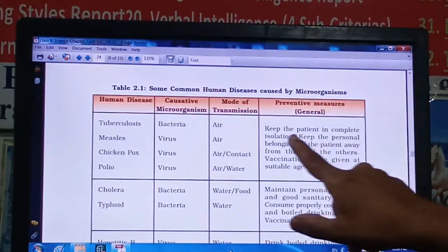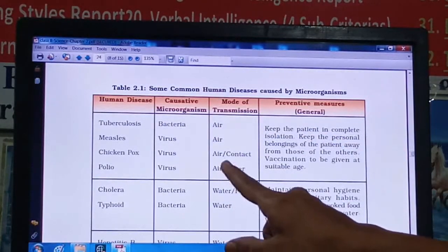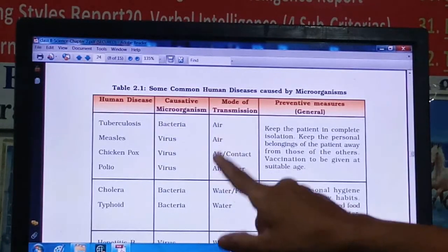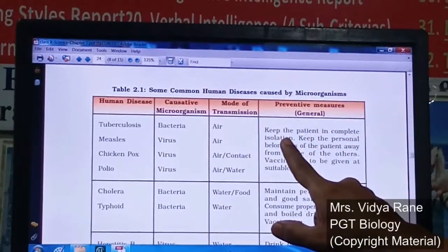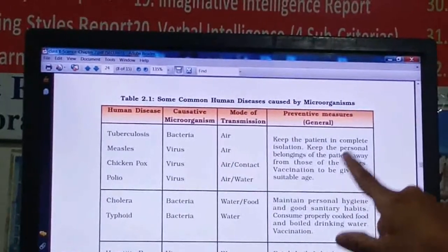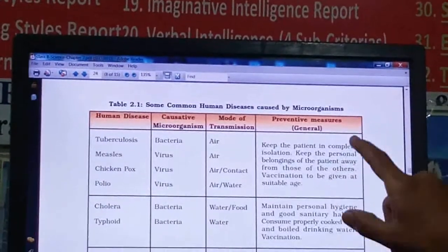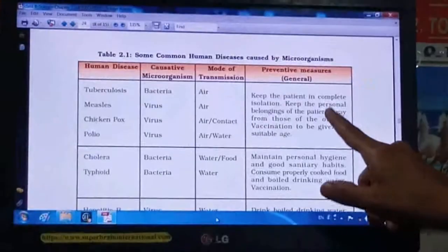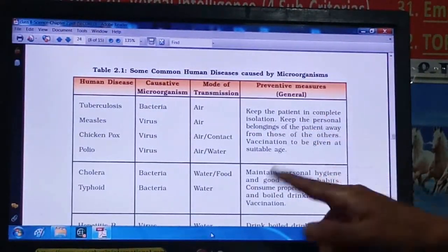Keep the patient in complete isolation as it is spread through air. The air which passes from that infected person may carry the microorganism. That's why we have to keep the patient in complete isolation. Then keep the personal belongings of the patient away from those of others. So we should not share any of the things with the patient, right? Keep all belongings of the patient separate.